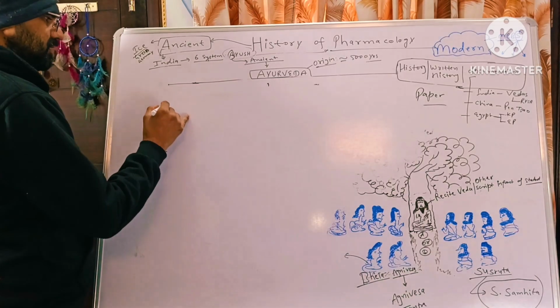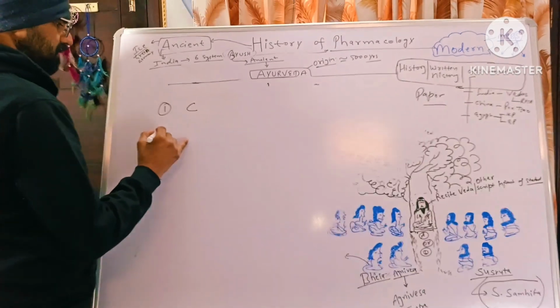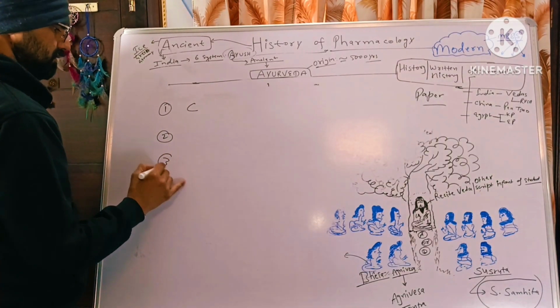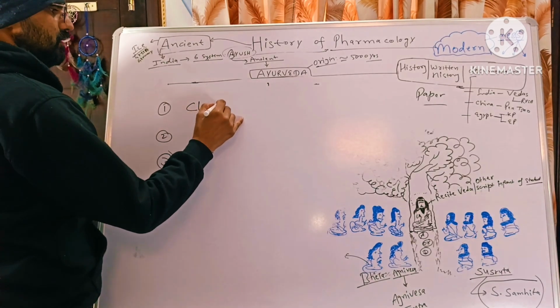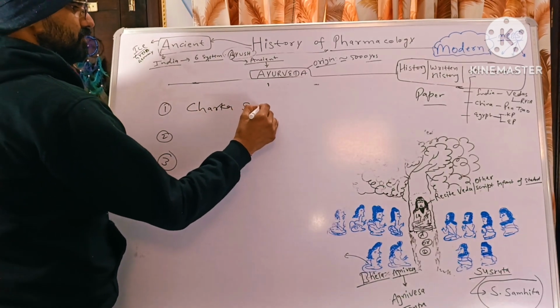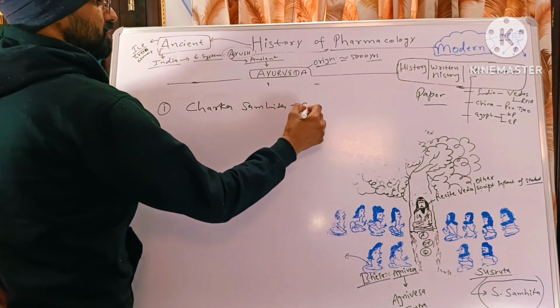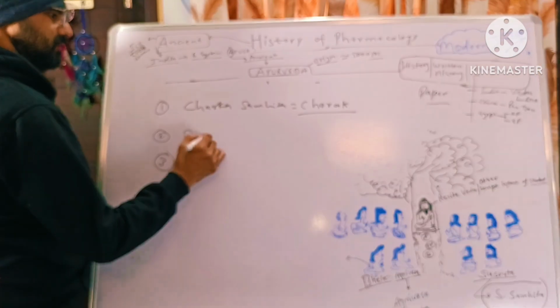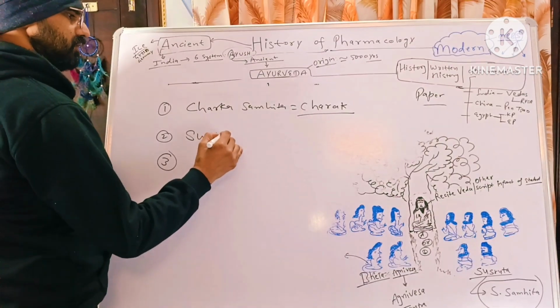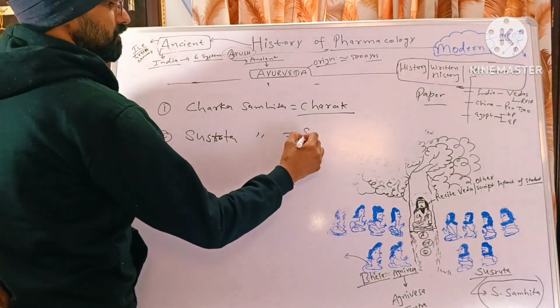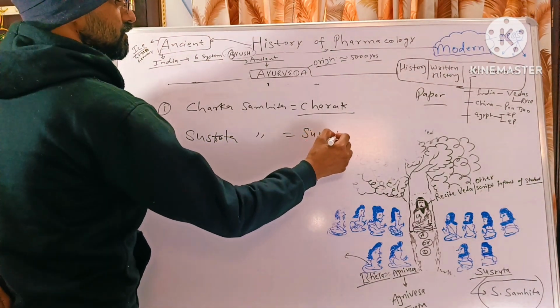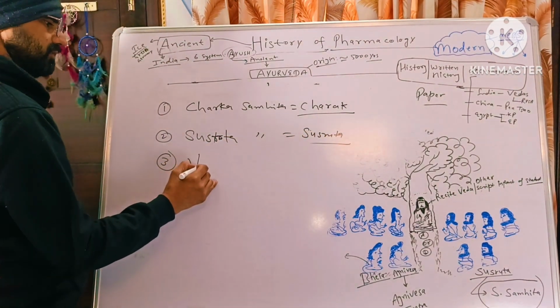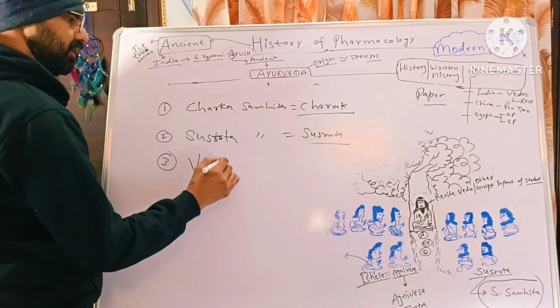So from this history we come to Charak Samhita, which was written by Rishi Charak, and Susrut Samhita, which was written by Susrut, and there was one more, Vagbhata.